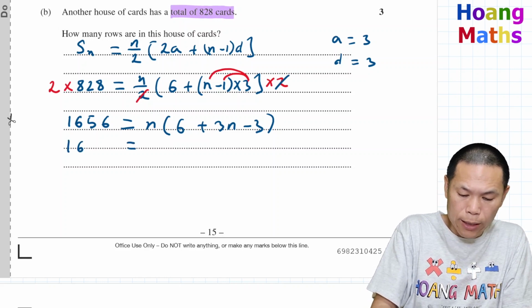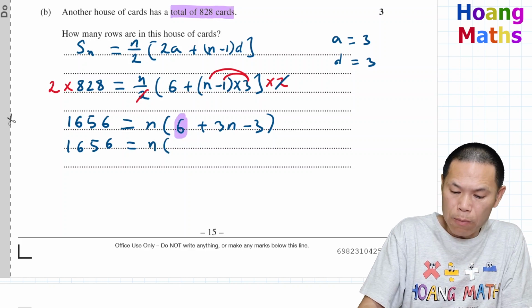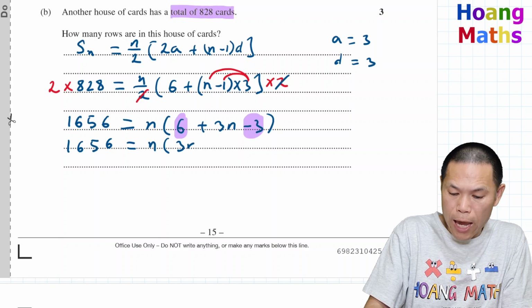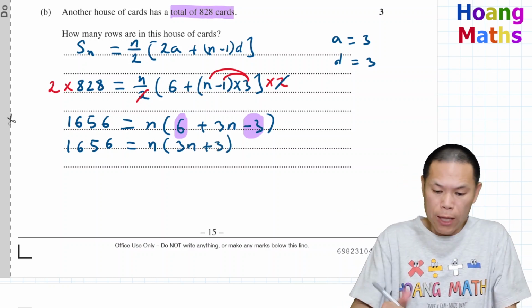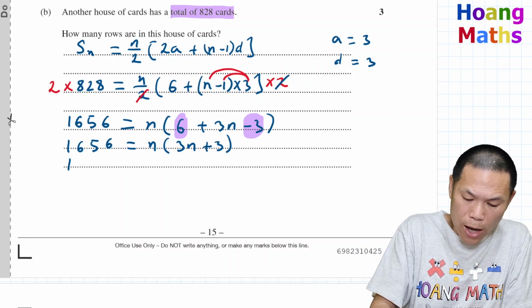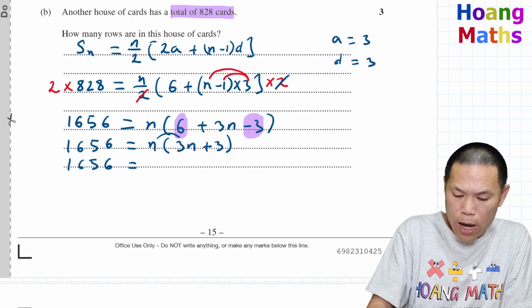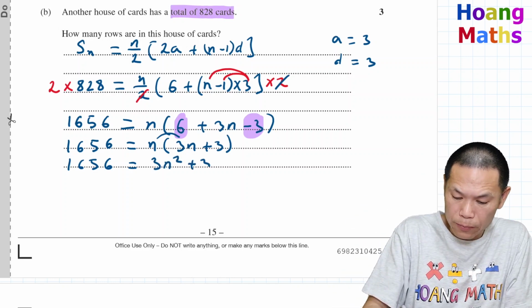1656 is equal to n. 6 minus 3 gives me 3. So I just write this down: 3n plus 3. So now I expand further. So that gives me 1656 is equal to 3n squared, and n times 3 is 3n.